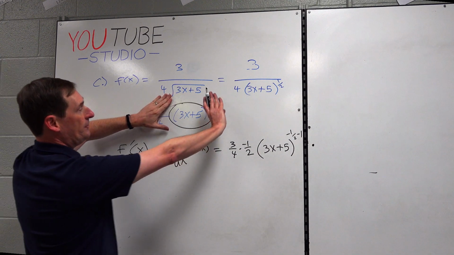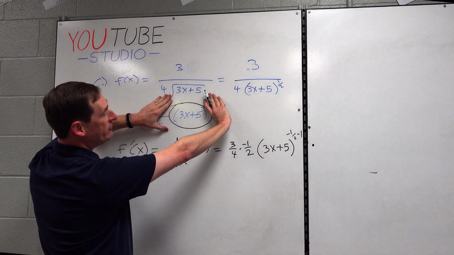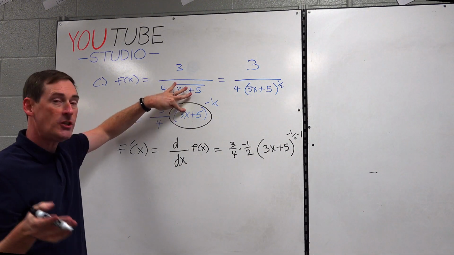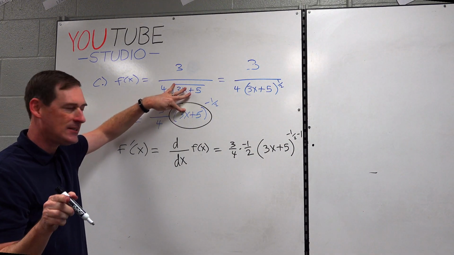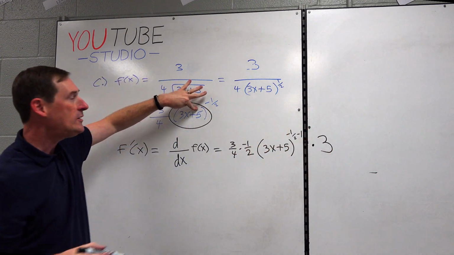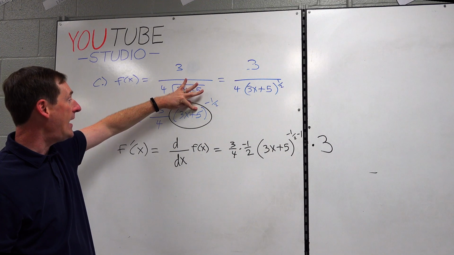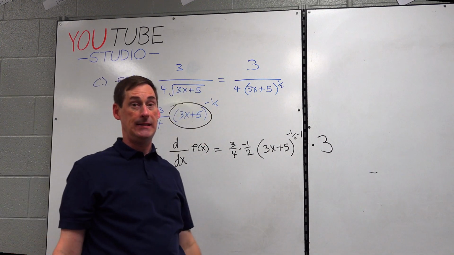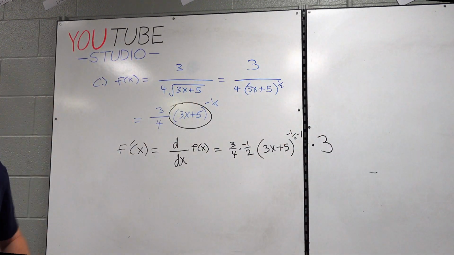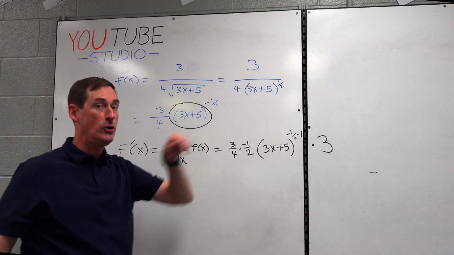What is the derivative of just 3x plus 5? We just did that review over there. Look at the 3x first. What's the derivative of 3x? Isn't it just 3? What's the derivative of plus 5? Isn't that plus 0? Or just skip it? That's it. Chain rule 3. You just have to remember to do it.